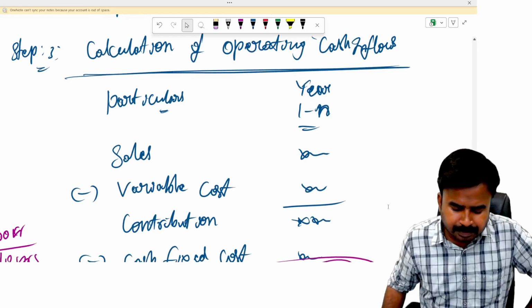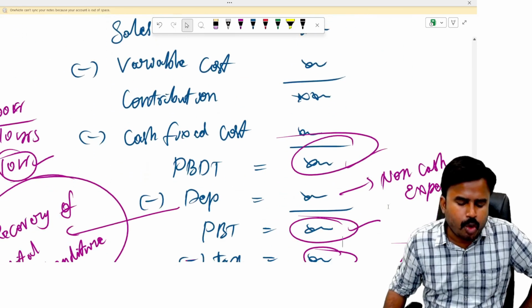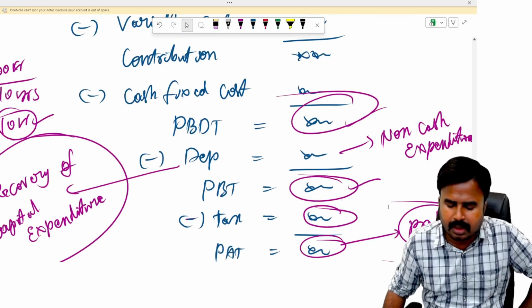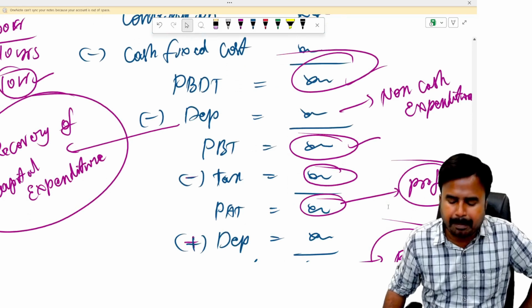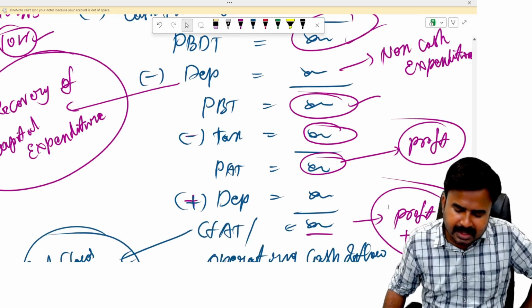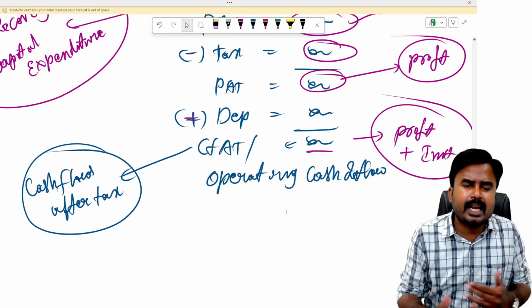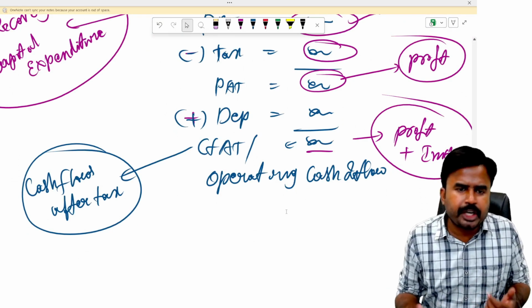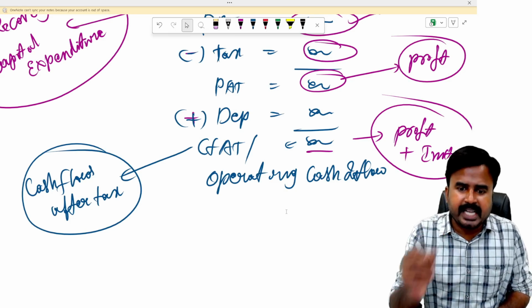So just look at the terms: sales minus variable cost, contribution minus cash fixed cost. I got PBDT minus depreciation, PBT, income tax deduction, profit after tax, add depreciation, CFAT or operating cash inflows. My dear students, again and again I'm repeating. It may be very boring to you, but remember, these terms are very important. CFAT or operating cash inflow.